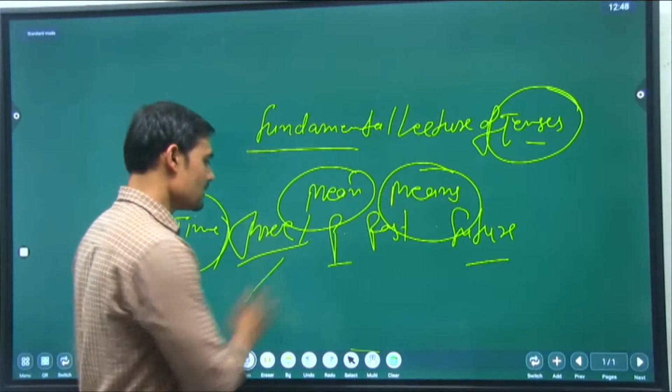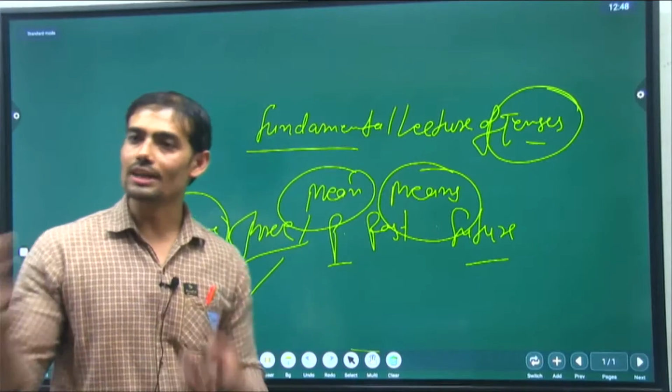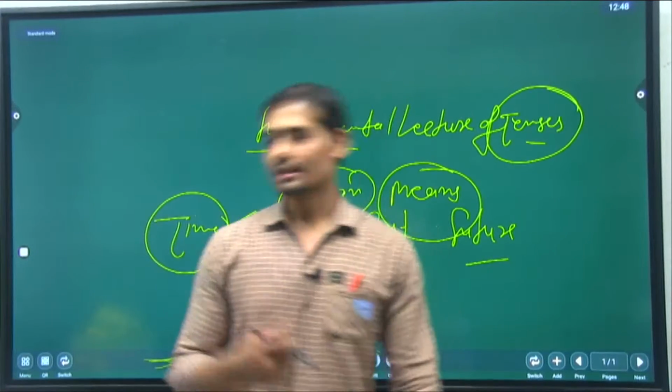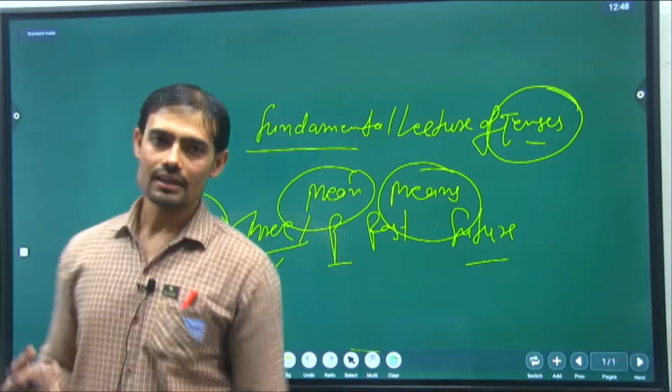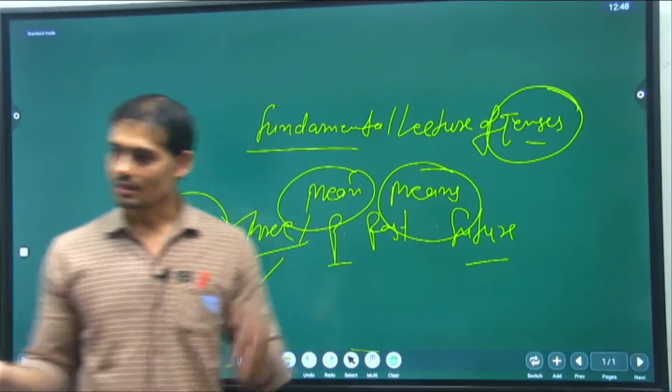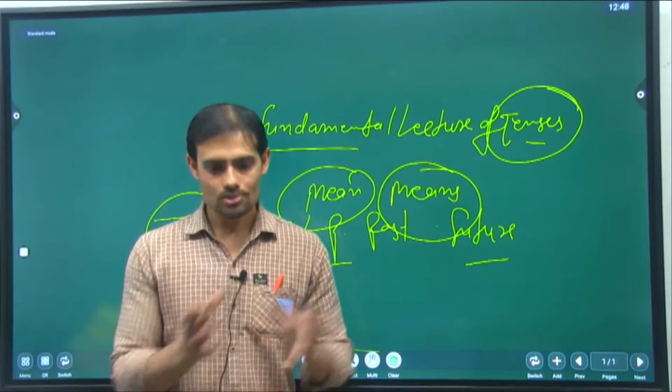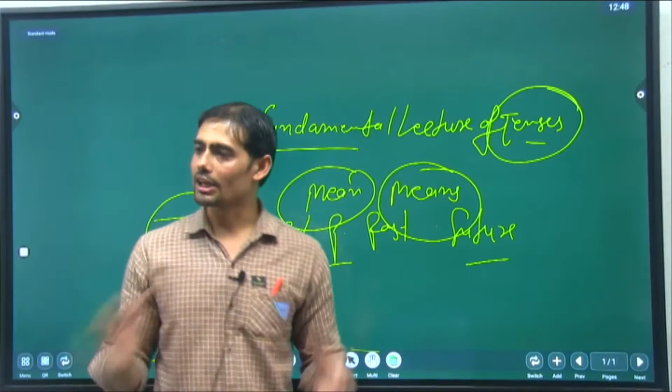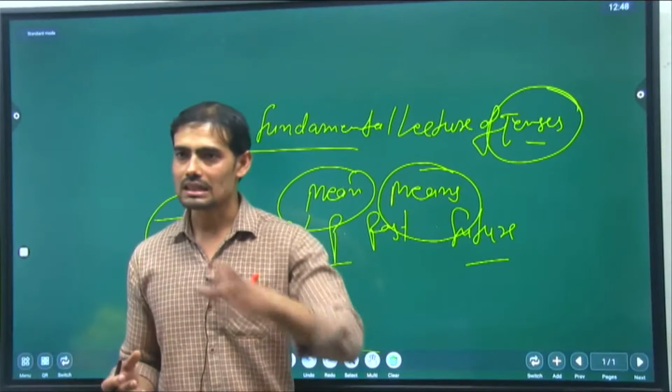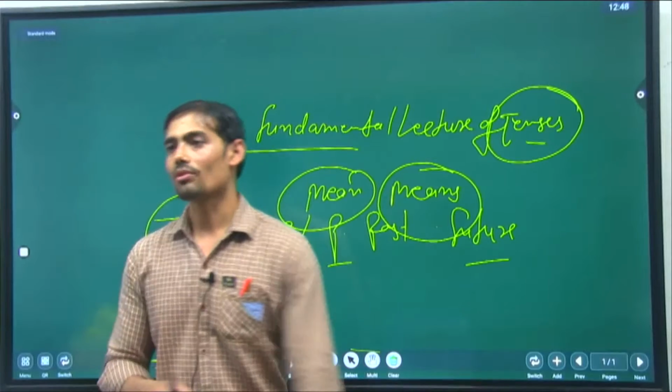Present first. Second, you are in working, you are in process. I am reading, he is reading, they are reading. This process is in, this work is in process. Okay, so continuity in action, you are doing something. So present continuous, present progressive.